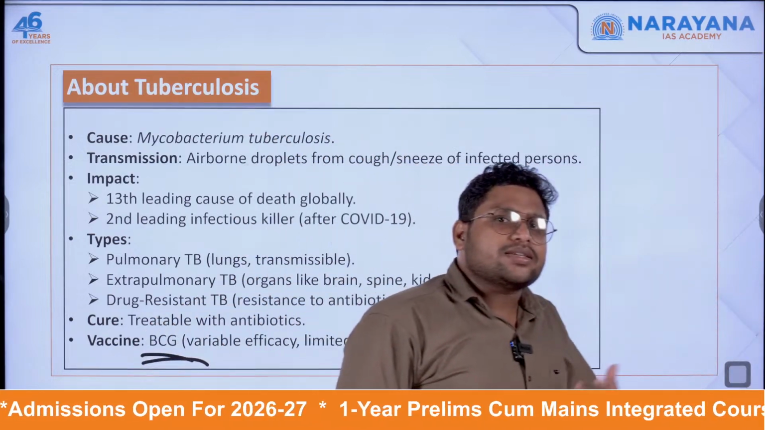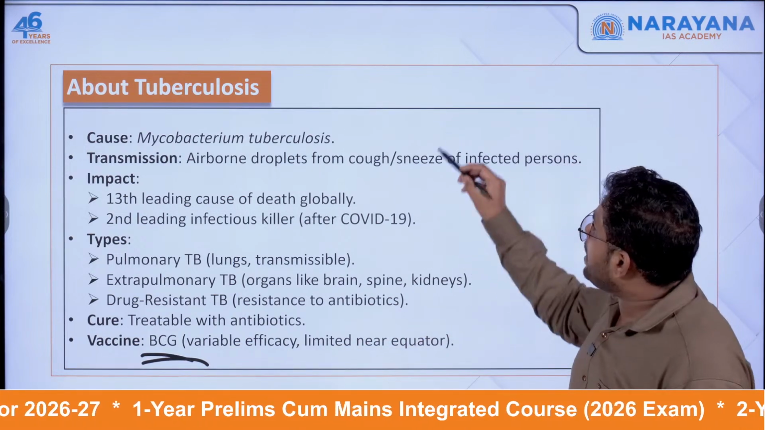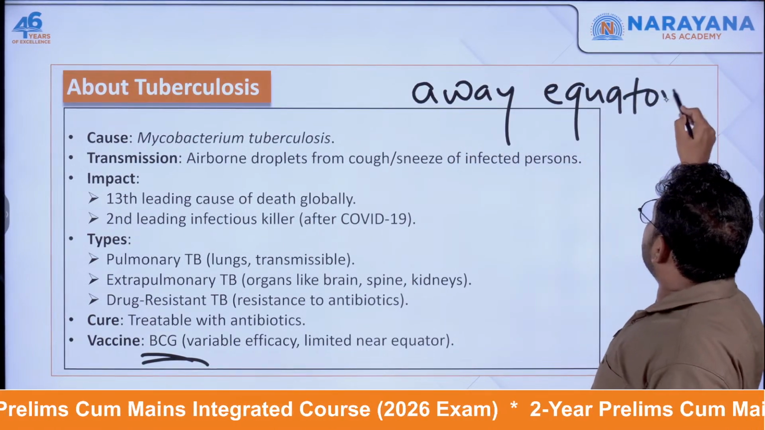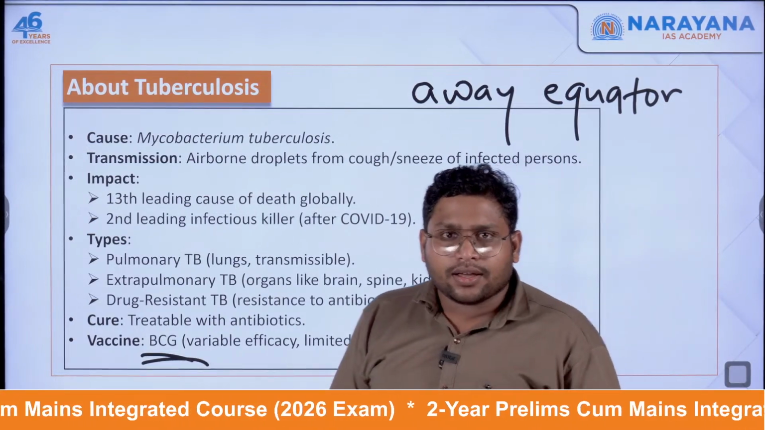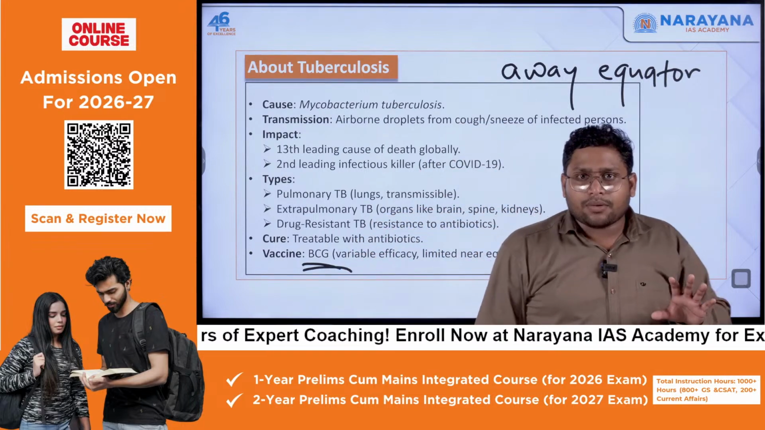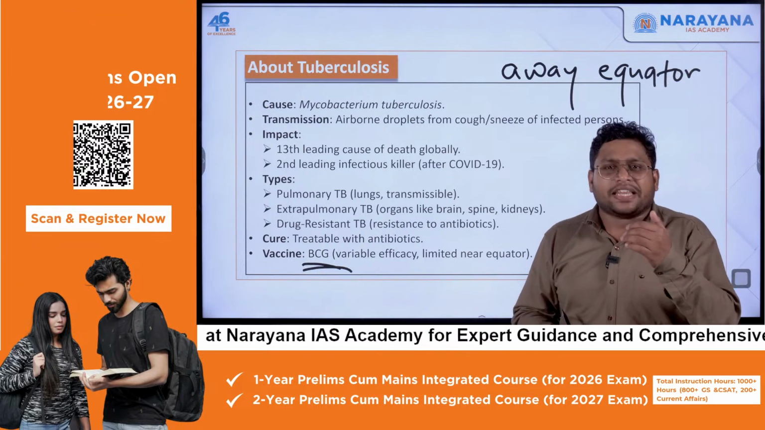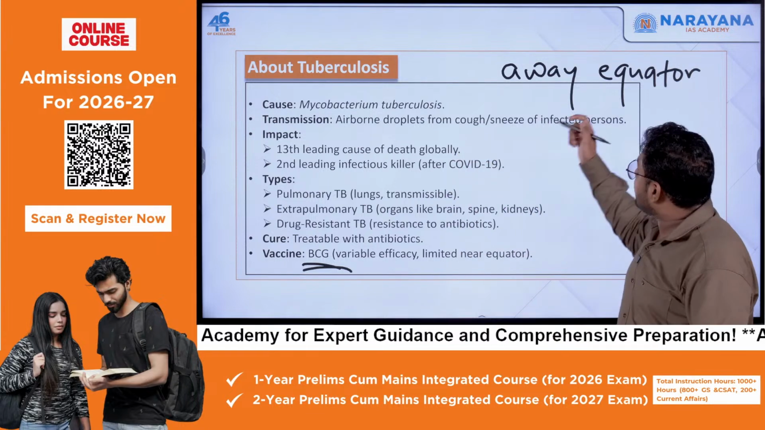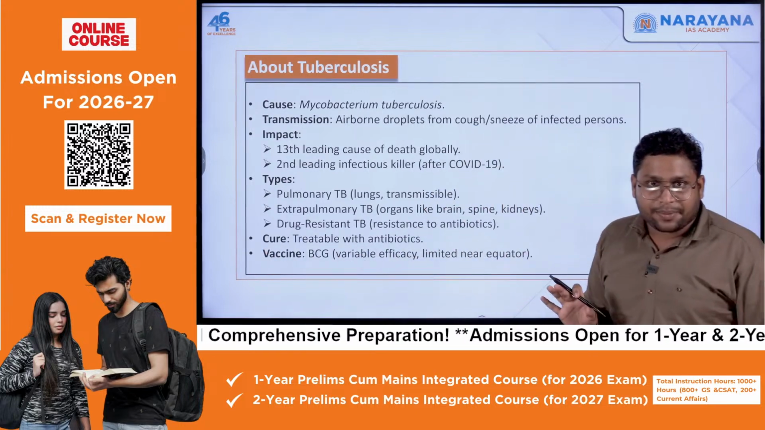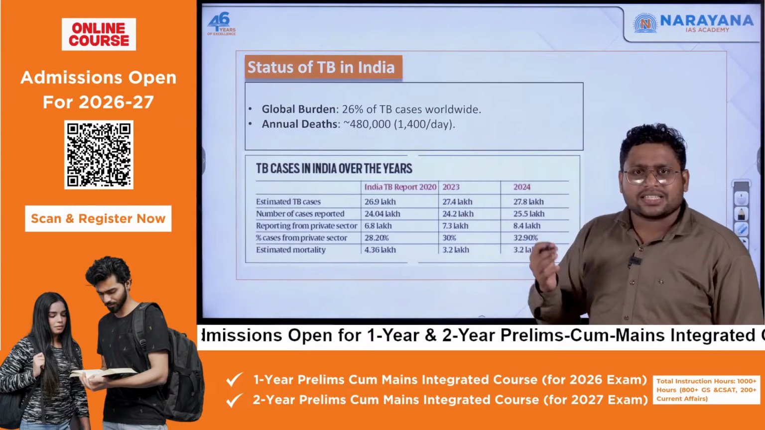Now, the point is this vaccine has good results for people who are away from the equator. So let's say you're living in USA, Norway, Sweden. In those countries, this BCG vaccine will work really well. But for people living near the equator, the vaccine efficacy will be very less. India being very near the equator, even in India this vaccine doesn't work really well, we say. And this can be one of the reasons why one of the maximum numbers of cases are there in India.